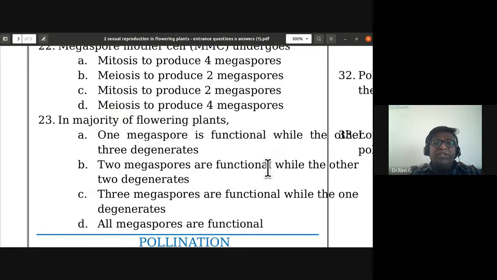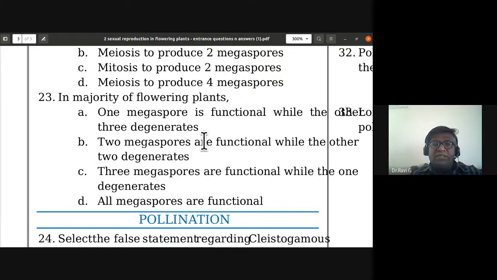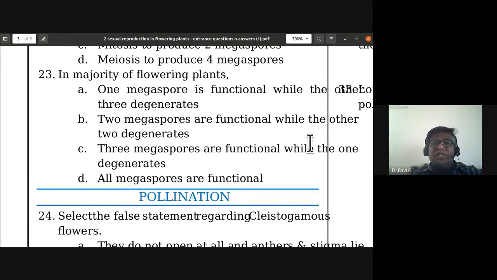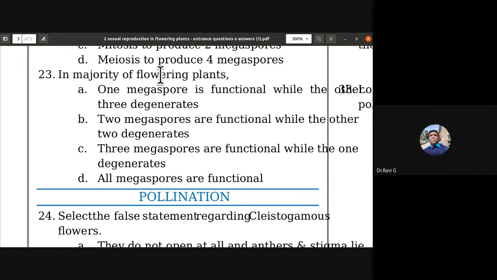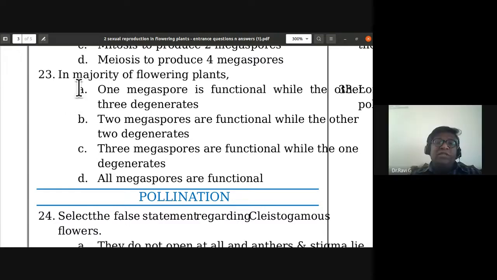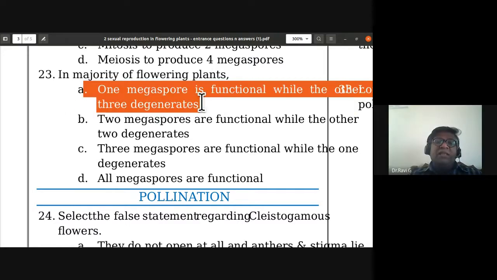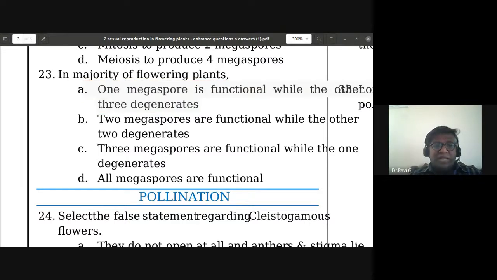23rd, in majority of flowering plants, one megaspore is functional while the other three degenerate. Two megaspores are functional while the other two degenerate. Three megaspores are functional while the one degenerates. All megaspores are functional. So in majority of flowering plants, one megaspore is functional while the other three degenerate. So this is the answer. 23rd, the answer is A. So 24th,